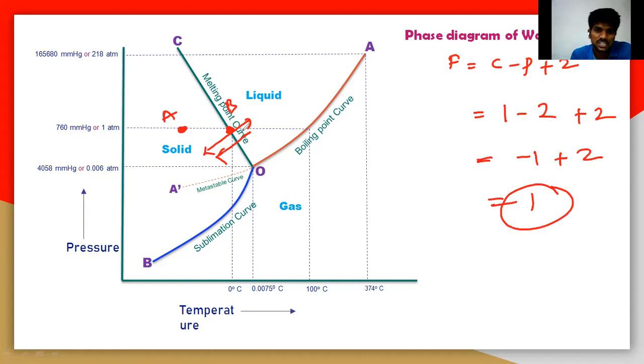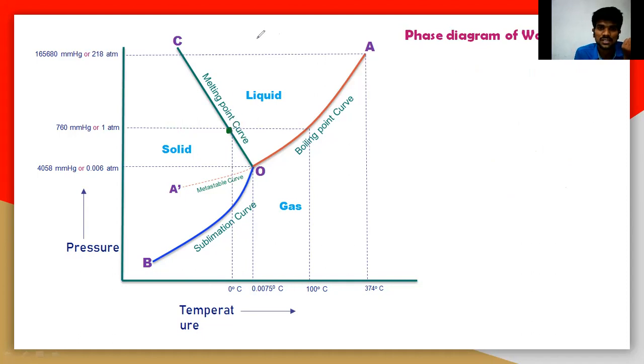So you should understand that here you can easily move only one variable on this particular curve. Let us take a point again here, point B. If you increase the temperature, what happens here? Increase the temperature, decrease the temperature, increase the pressure or decrease the pressure. So what happens? First of all, you can increase the temperature. By increasing the temperature, what happens?